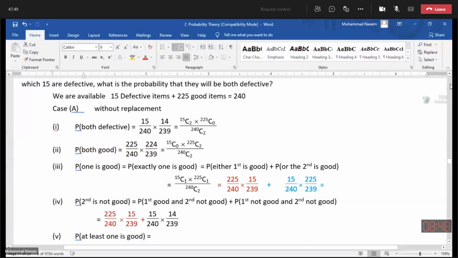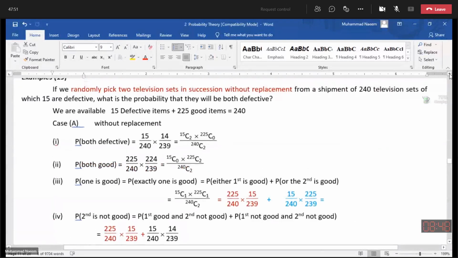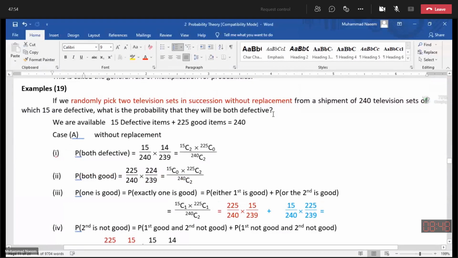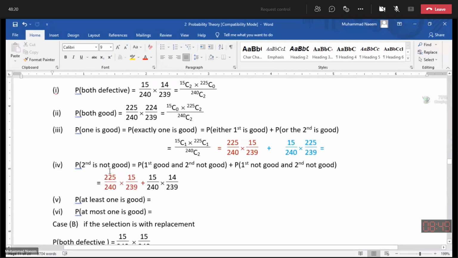So last time I told you this is the pattern, this is the format of the probability. We find probability either for all, sometimes for none, sometimes we find the probability for exactly one, sometimes by fixing one position.